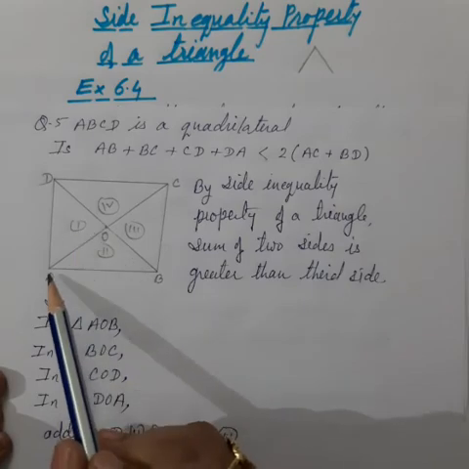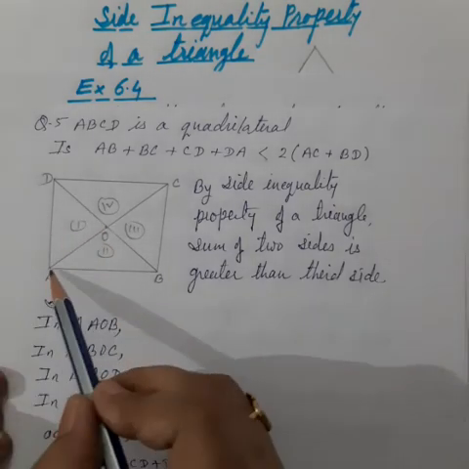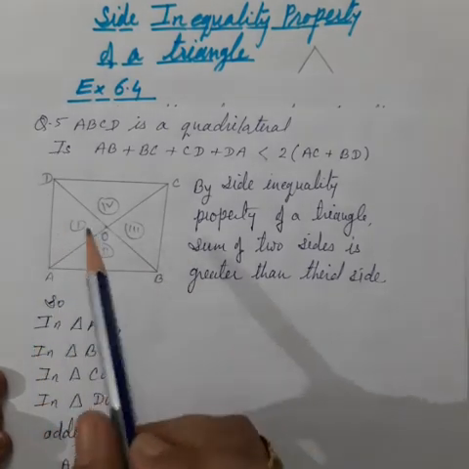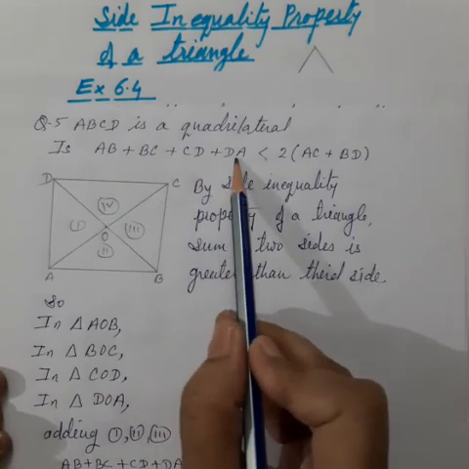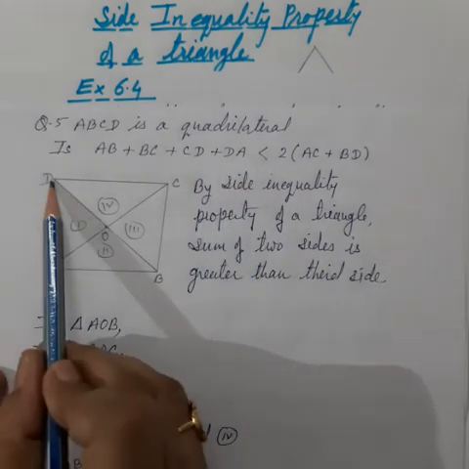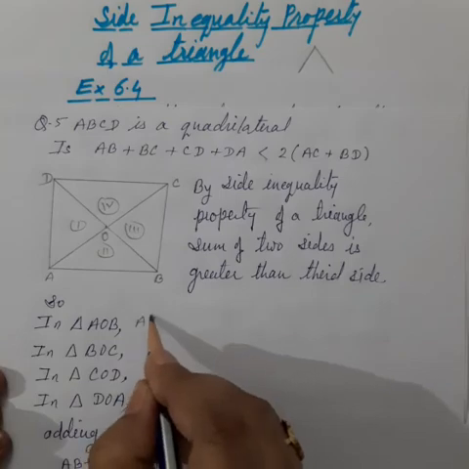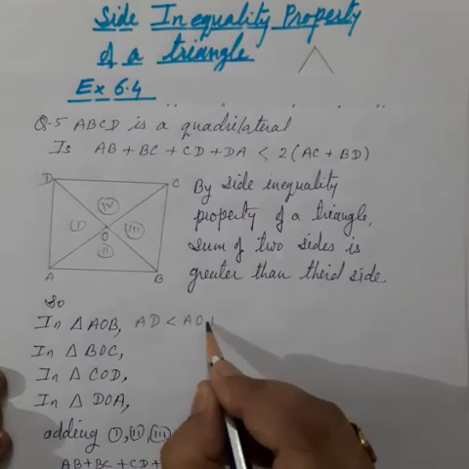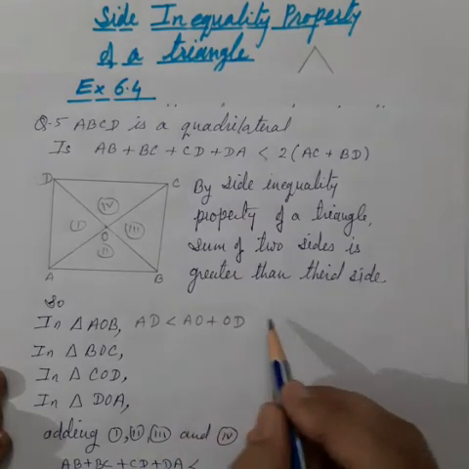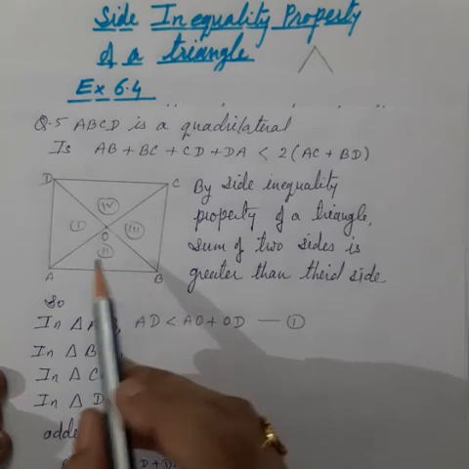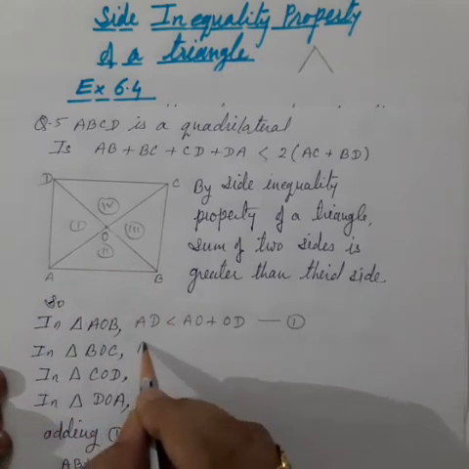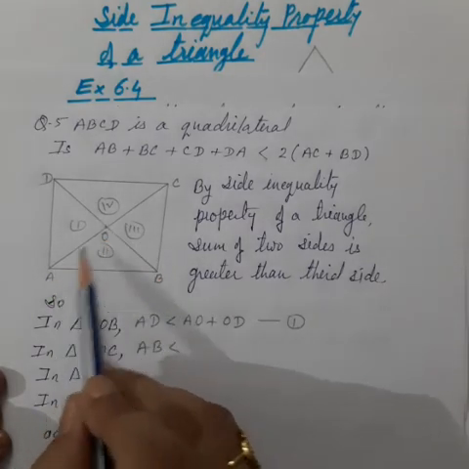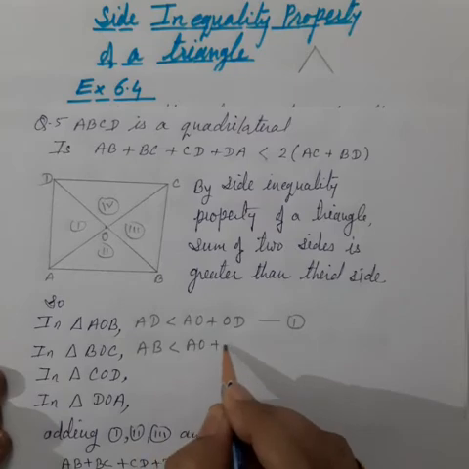So in the first triangle AOD, the sum of these 2 sides AO plus OD is greater than AD, or we can write AD, because here we want sides of the quadrilateral. So AD we will keep on the left hand side. AD is smaller than the sum of these 2 sides, AO plus OD. This is the first inequality. Now in the second triangle, this AB is smaller than these 2 sides, AO plus BO.